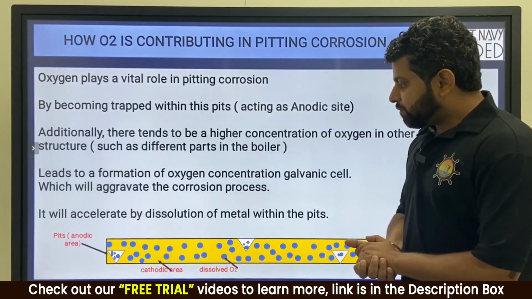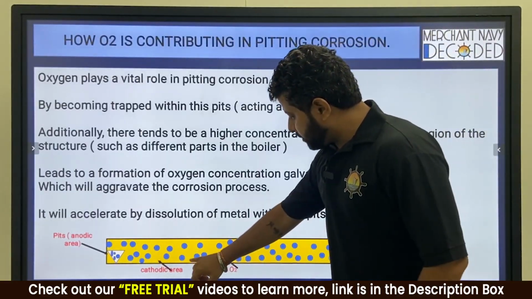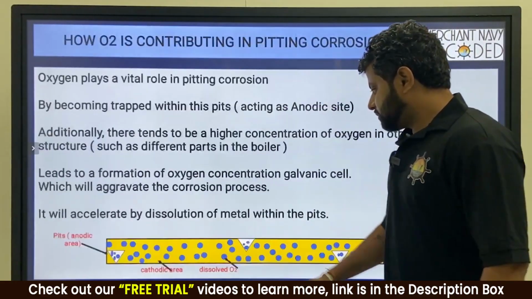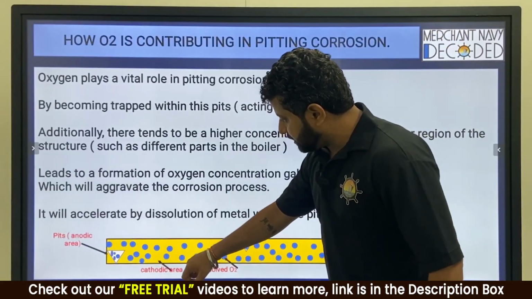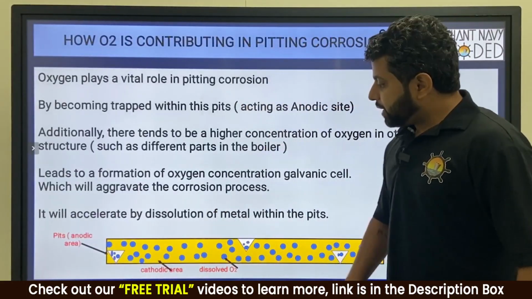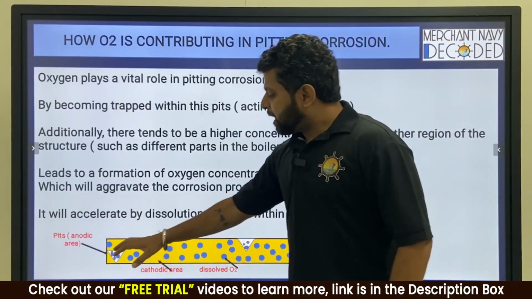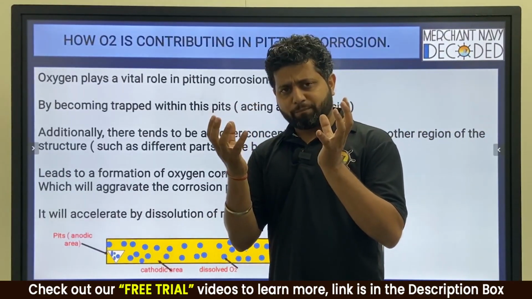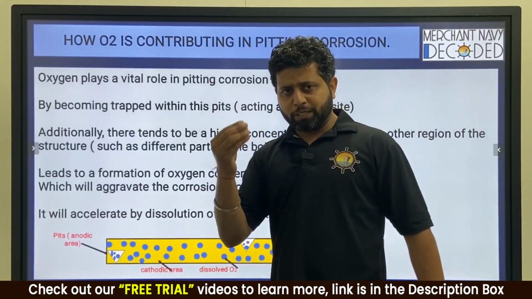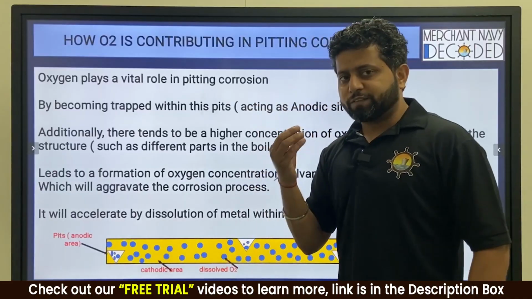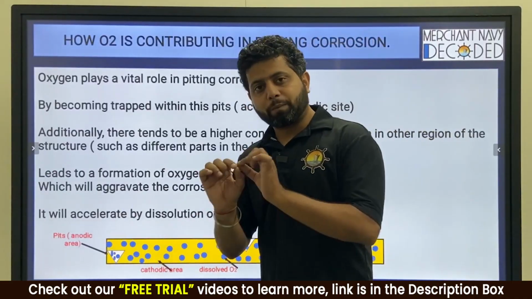So now this tube is your cathodic area and there is a pit over here. Why was this pit formed? Maybe because of a galvanic cell forming, maybe because of mud, clay, different concentration of material, and a small pit formed.